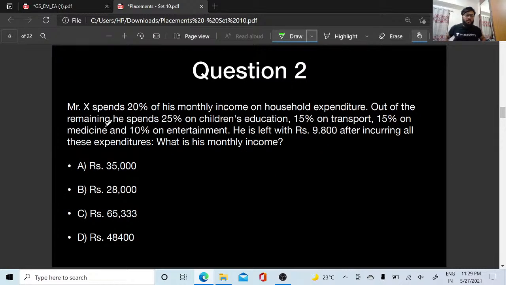The next question. Mr. X spends 20 percentage of his monthly income on household expenditure. Out of the remaining, he spends 25 percentage on children's education, 15 percentage on transport, 15 percentage on medicine, and 10 percentage on entertainment. He is left with rupees 9,800 after incurring all these expenditures, right? So what is going to be his monthly income?